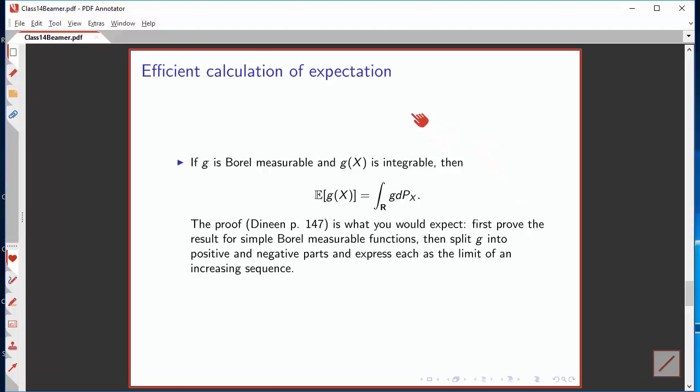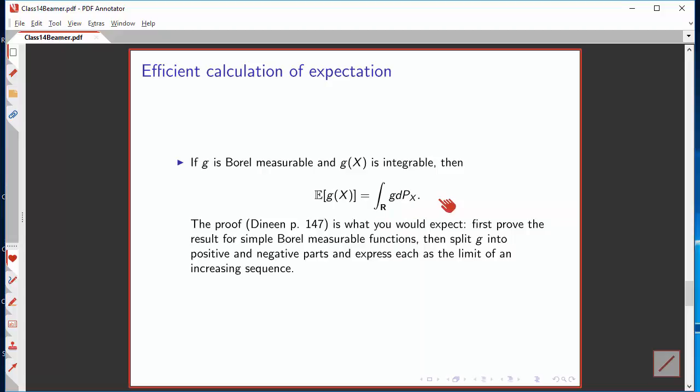Now suppose you want to calculate the expectation of a continuous function g of a random variable x. The efficient way to do it is just to calculate the Lebesgue integral over the real numbers of g with respect to the probability measure P sub x.